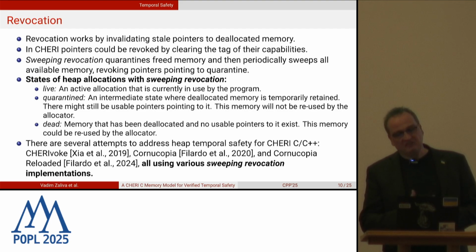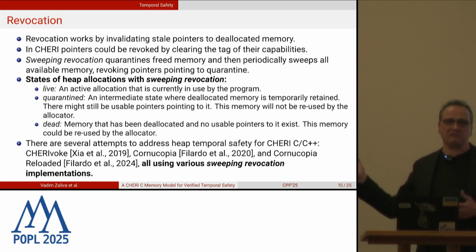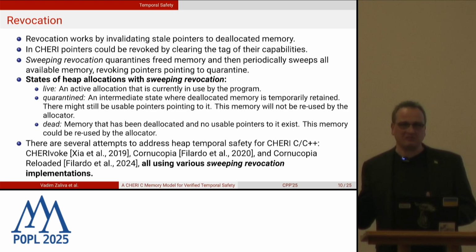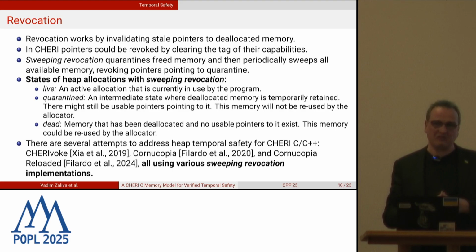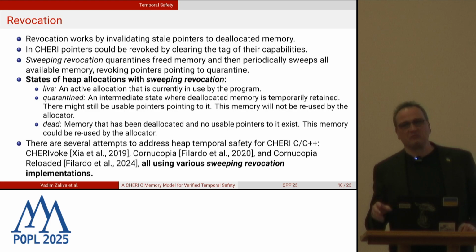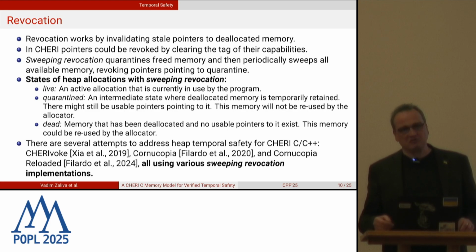Revocation works by invalidating stale pointers to deallocated memory. In CHERI, pointers can be revoked by just clearing the tag bit, so it's a relatively easy, lightweight operation. But if you think about it, each time you deallocate an object, you have to sweep all the memory, find all the pointers, and invalidate them. So from a performance point of view, there will be a penalty. Even though there are some hardware mechanisms to speed this up slightly, usually it's staged, and sweeping revocation is used. Sweeping revocation quarantines the freed memory and then periodically sweeps and revokes the pointers to it.